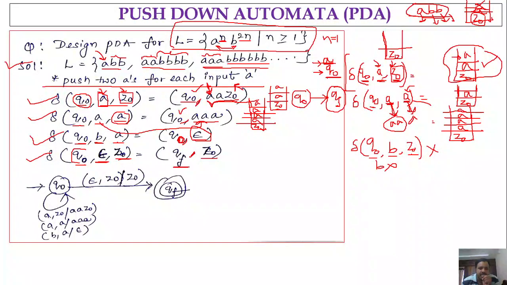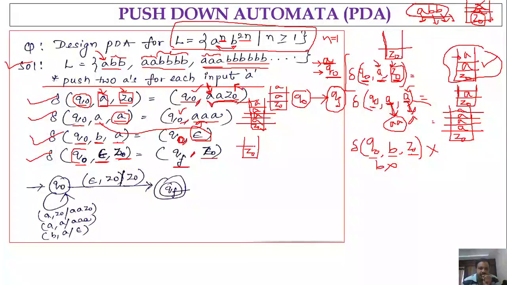Why? Because we cannot make the stack empty here. If you are not processing anything and the stack content is Z naught, and you are in some state Q, definitely you have to push Z naught at least onto the stack and go to the final state. That is the reason we are pushing that Z naught.